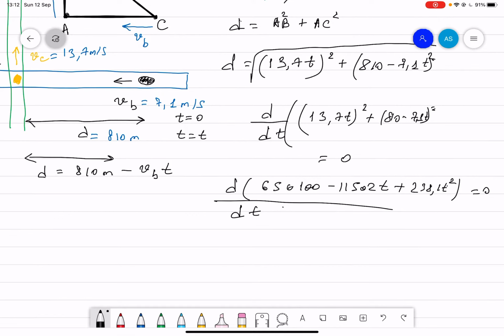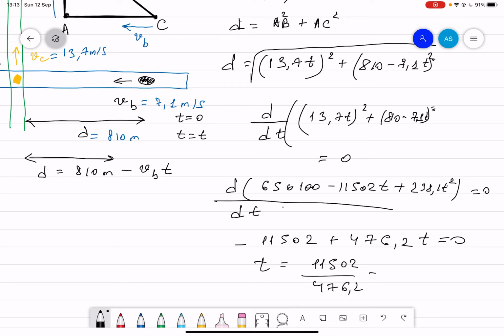From there, what you will get is minus 11,502 after the derivative with respect to time, plus 476.2 t equal to 0, and then t will be the ratio, so the closest time will be 24.15 seconds. So that's it.